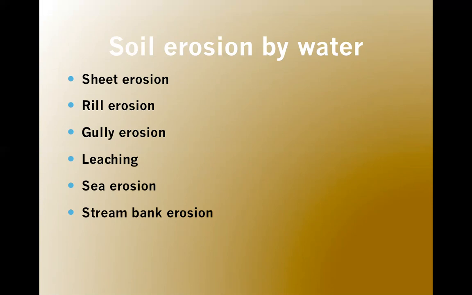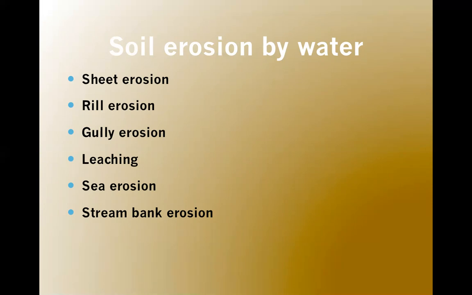Now we will look into rill erosion. When sheet erosion continues long, the silt-laden runoff forms many finger-shaped rills, and this is called rill erosion. So when sheet erosion continues for a long time, it forms grooves and rills in the land, in the subsoil and the top, which is called rill erosion.